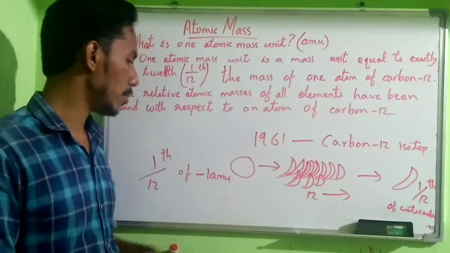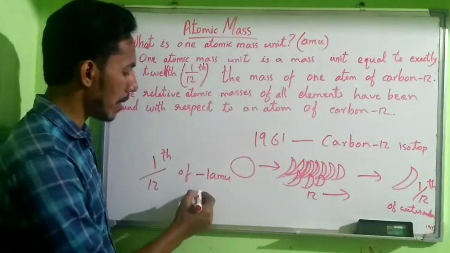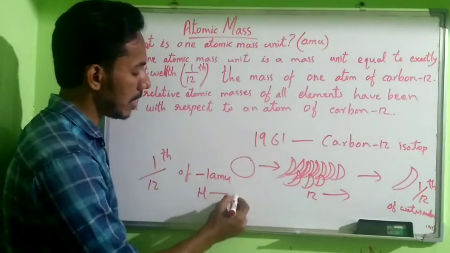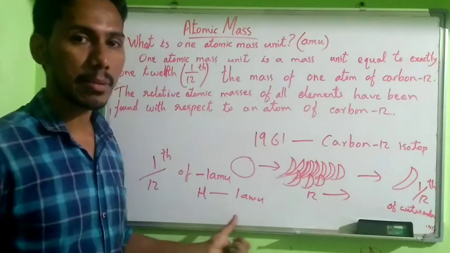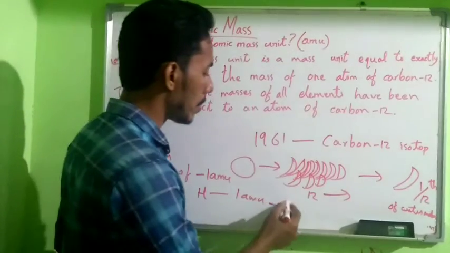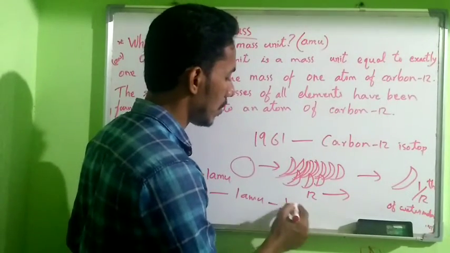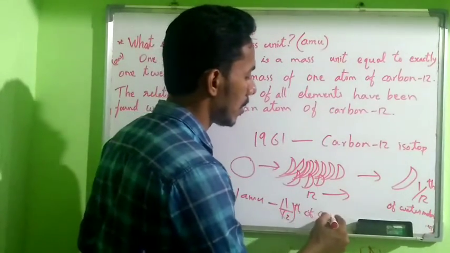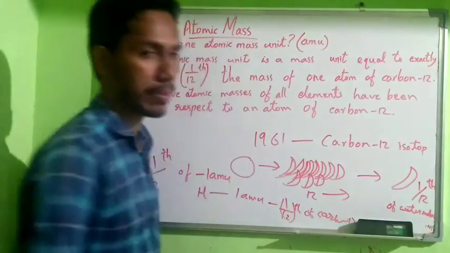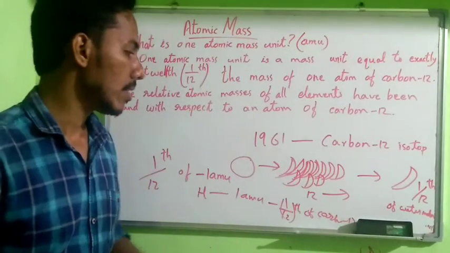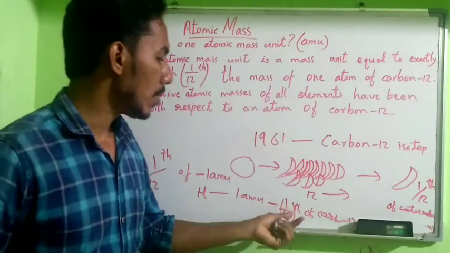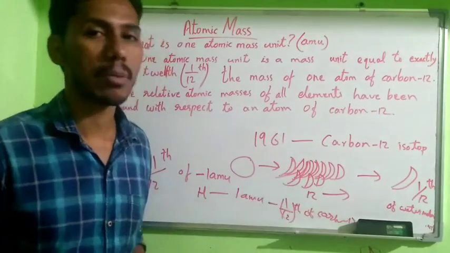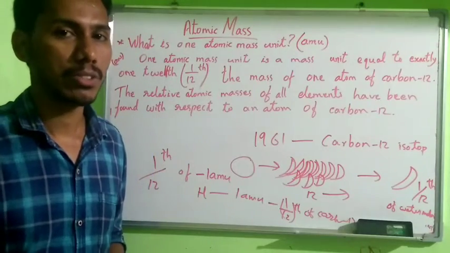So the mass of a hydrogen atom is found to be 1 AMU. That means 1 by 12th of the carbon 12 isotope. The mass of one hydrogen atom is equal to 1 by 12th of the mass of the carbon 12 isotope.